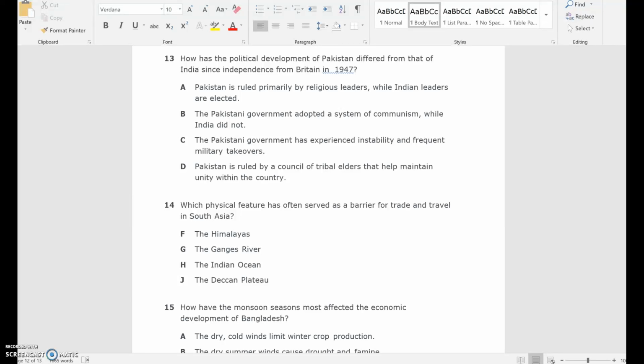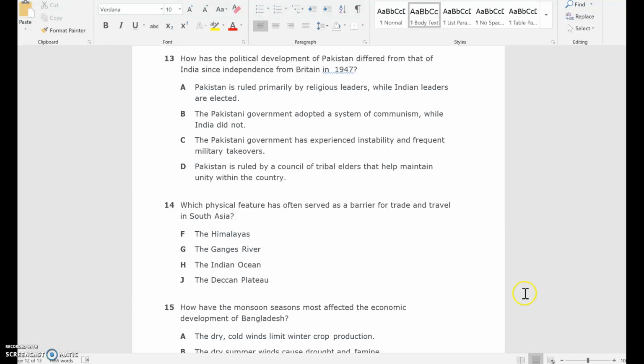Number 13. How has the political environment of Pakistan differed from that of India since independence from Britain in 1947? A. Pakistan is ruled primarily by religious leaders, while Indian leaders are elected.